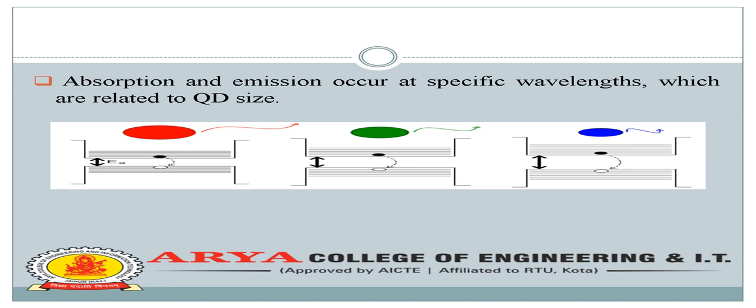Then the band gap increases more, and the quantum dot size is reduced more. So on the basis of the energy band gap the quantum dot size is defined. The quantum dot size depends on the energy band gap.